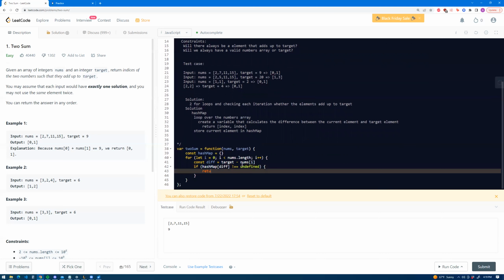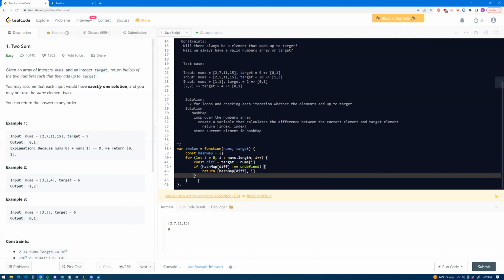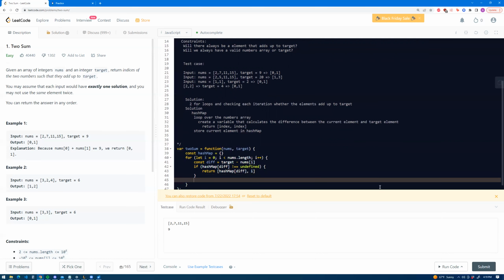And all we want to return is an array, since the output is provided here in an array. So that's why we're returning it in an array. So it's gonna be hashMap at diff, and then it's gonna be i. The reason we write this before i is because this element was before i, because we're gonna store it down here. So let me write that second part first so it makes more sense.